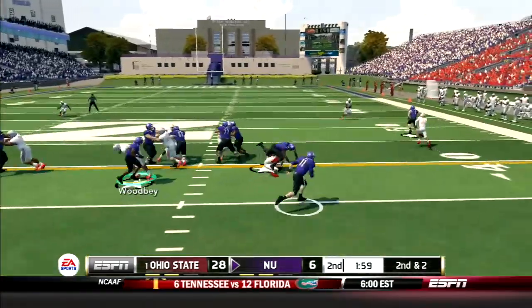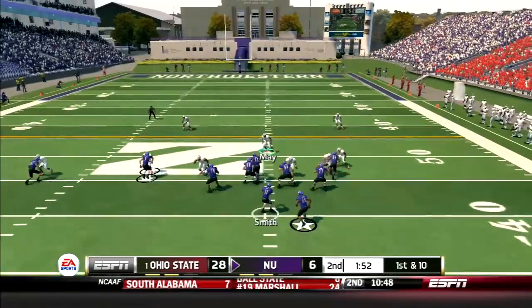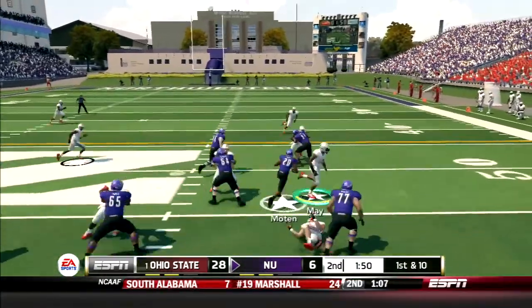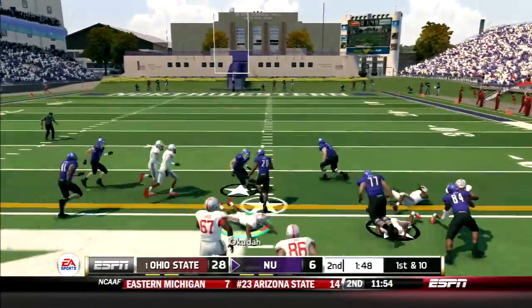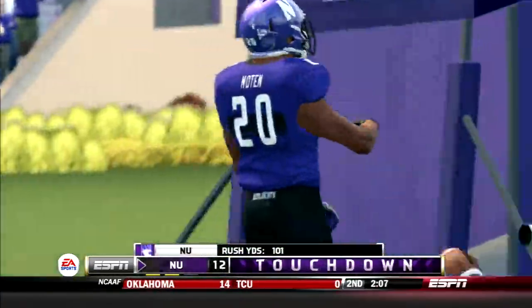After a Buckeyes punt, Aidan Smith goes option right and picks up the first down. Then Moten takes the handoff. He finds a crease, cuts it back inside, and is gone. 55 yards to the house. Wildcats get into the end zone.